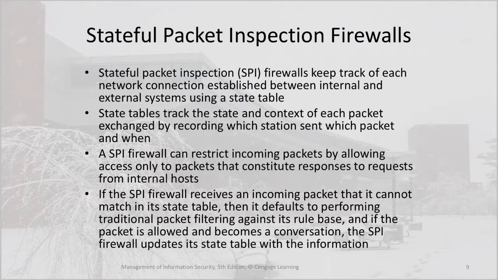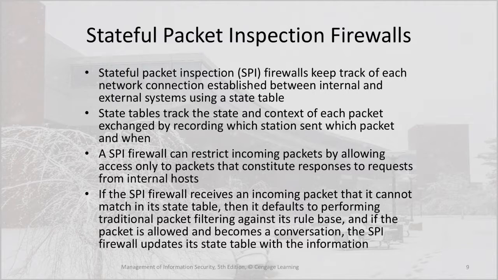Stateful packet inspection firewalls keep track of each network connection established between internal and external systems using a state table. State tables track the state and context of each packet exchanged by recording which station sent which packet and when. A stateful packet inspection firewall can restrict incoming packets by allowing access only to packets that constitute responses to requests from internal hosts.